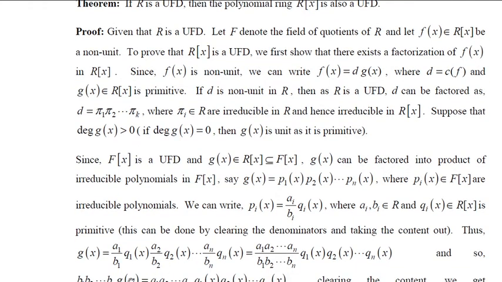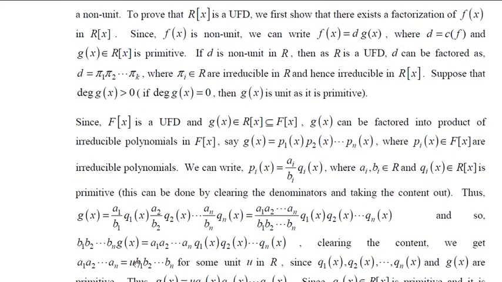Now take the content. Here b_1, b_2, etc. up to b_n is a constant, that will remain as it is, and the content of g is 1 because g(x) is primitive. So simply you will get b_1, b_2, etc. up to b_n is equal to, these are constants so they will remain as they are, into the content of the product of these. Remember, q_1 is primitive, q_2 is primitive, etc. q_n is primitive, and we know that the product of primitive polynomials is primitive, therefore the content of this polynomial will also be 1.